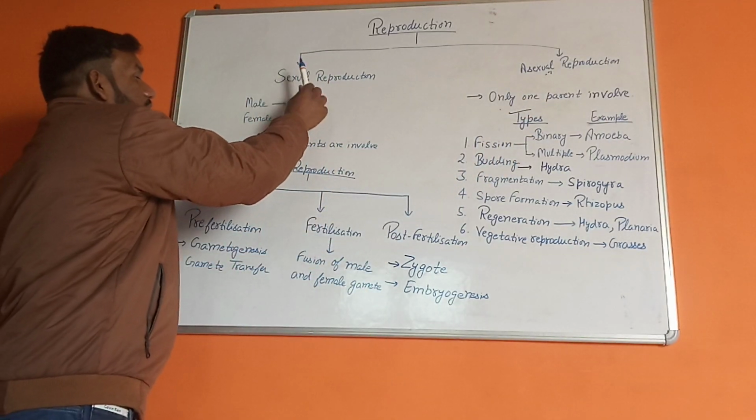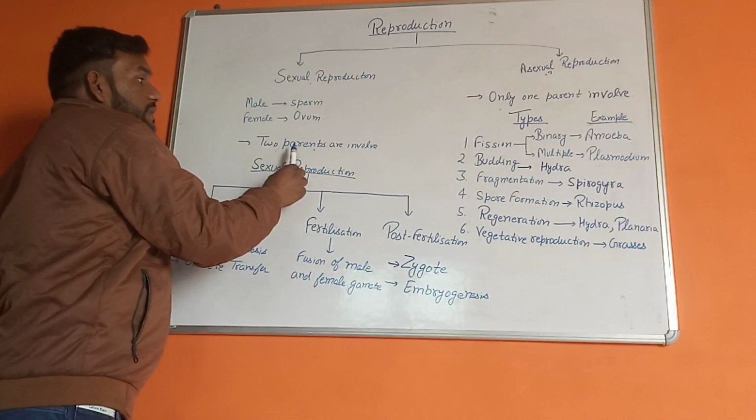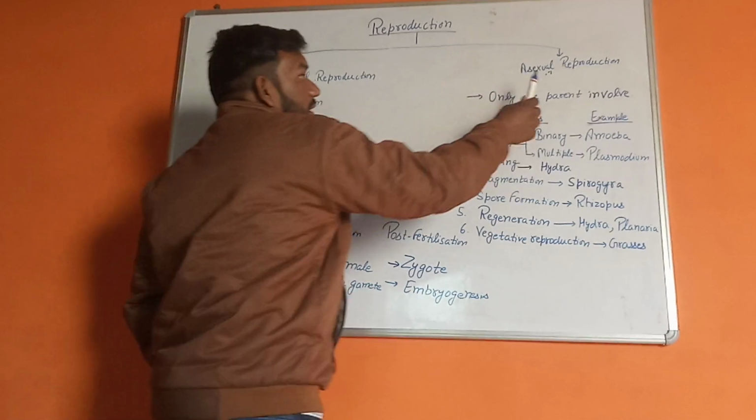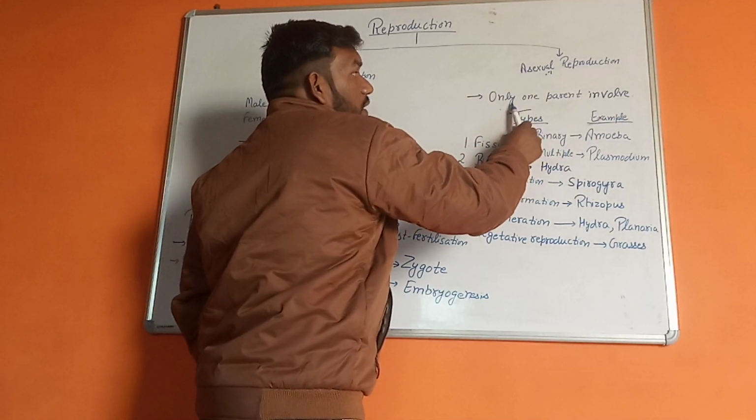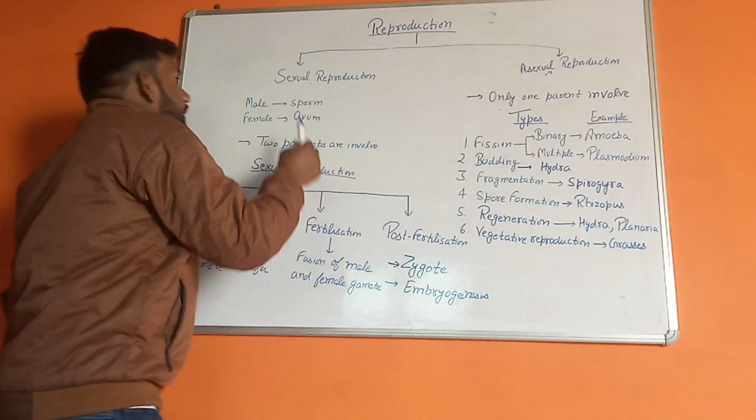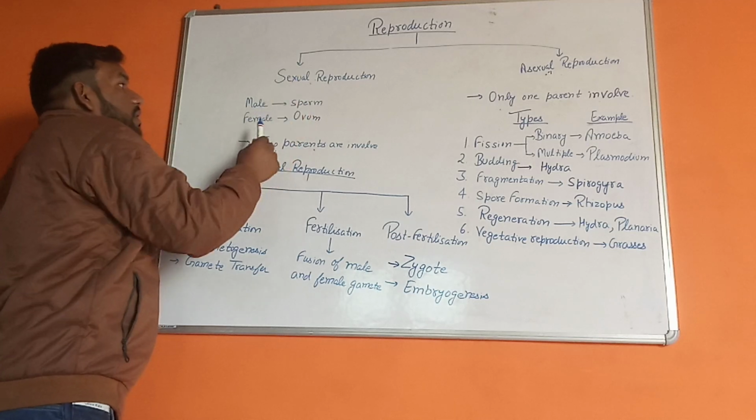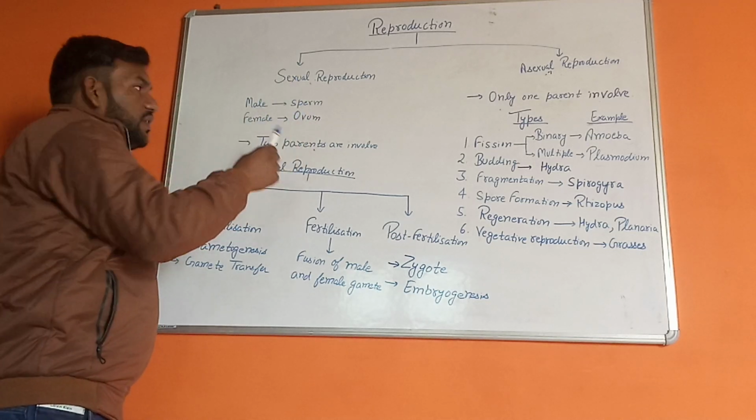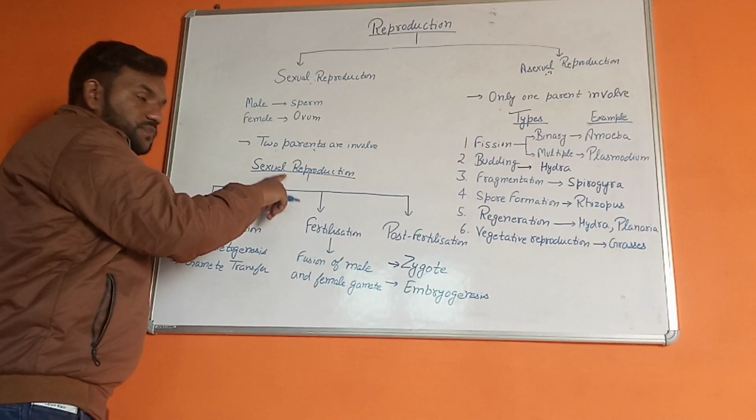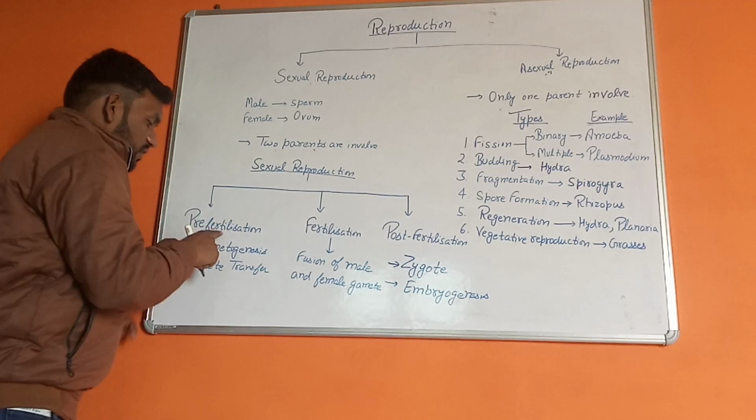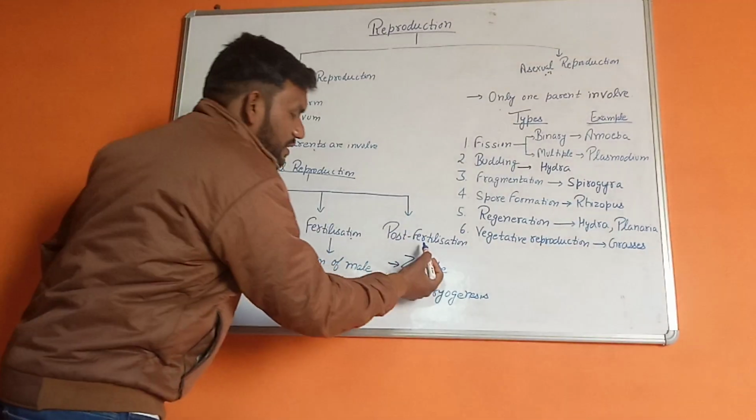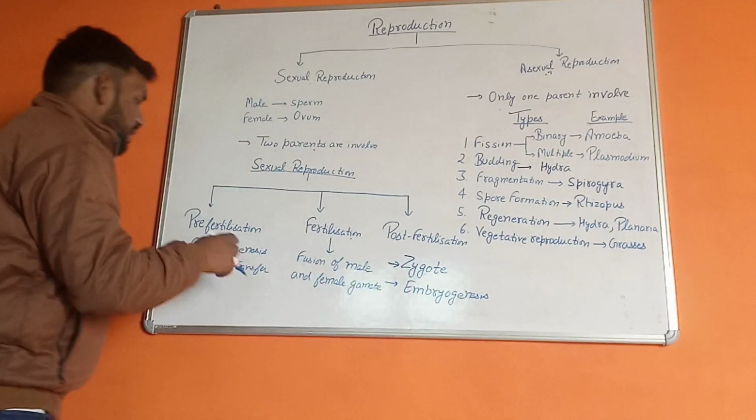Sexual reproduction involves two parents, meaning two individuals are involved, and in asexual reproduction only one parent is involved. In sexual reproduction, males produce sperm and females produce ovum. Sexual reproduction involves three events: first is the pre-fertilization event, second is the fertilization event, and third is the post-fertilization event.